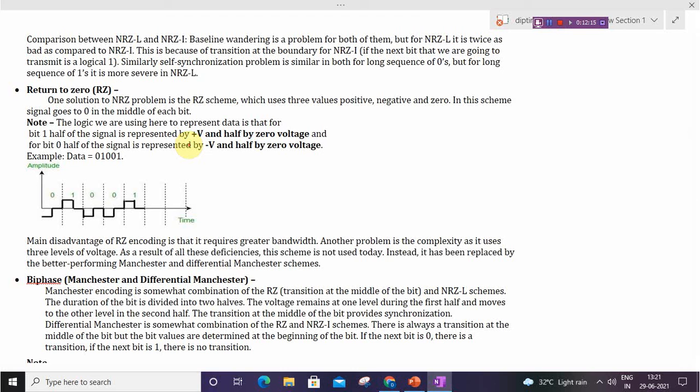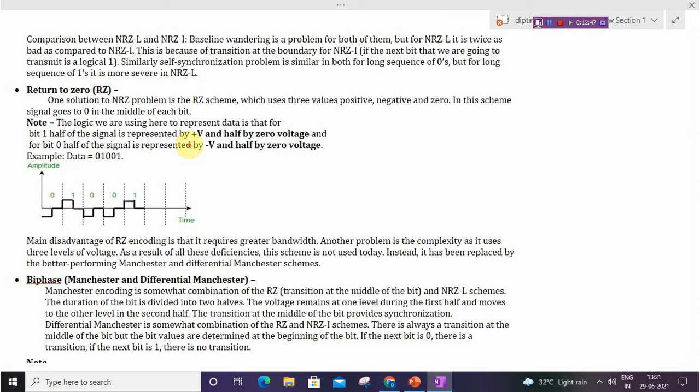The logic we are using here to represent the data is that for 1, half of the signal is represented by positive and half by 0 voltage.